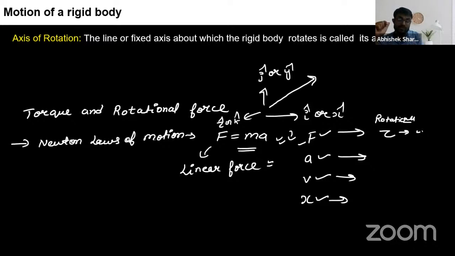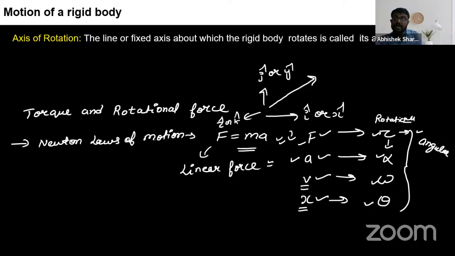If we talk about the rotational, the work that force does in linear motion, producing linear acceleration, the same work is done by this rotational force, which is known as torque, producing alpha, that is rotational acceleration. If this is producing speed, this will produce omega. If this is producing x, this will produce theta here. So these, torque, alpha angular acceleration, omega angular velocity, theta angular displacement, are angular variables. And these are linear variables.